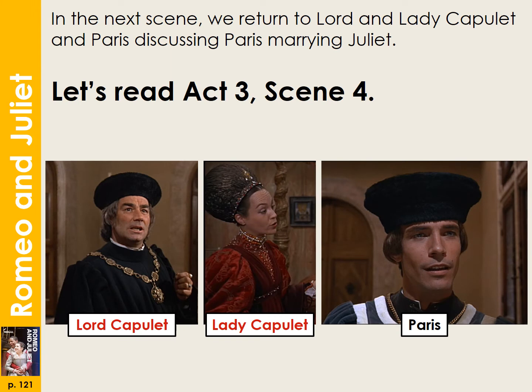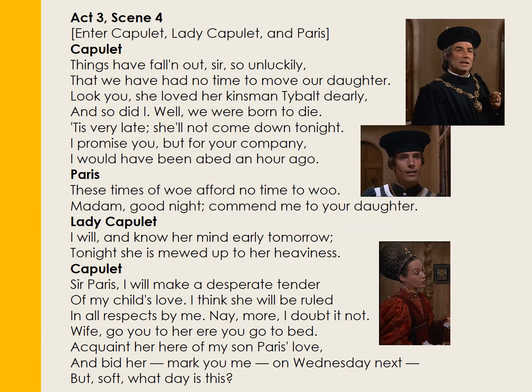Well, in the next scene, we're going to look at Lord and Lady Capulet and Paris discussing Paris marrying Juliet, which of course is to happen shortly, and we'll read Act 3, Scene 4 together. Now you won't have this in your booklet, but I have provided it on the PowerPoint. So we have the stage direction in brackets, enter Capulet, Lady Capulet and Paris.